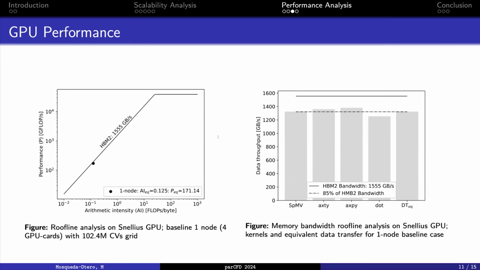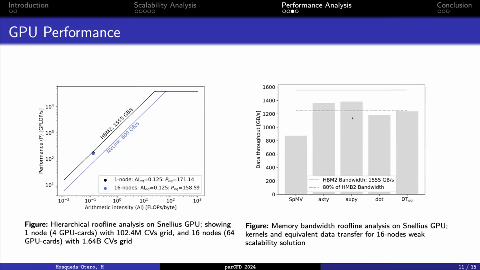However, on the memory roofline, the plot located on the right side of the screen, we can see a saturation at approximately 85% of the bandwidth utilization for the data movement. We can see how all kernels are efficiently moving data per each calculation. We have a high usage of the memory channels.